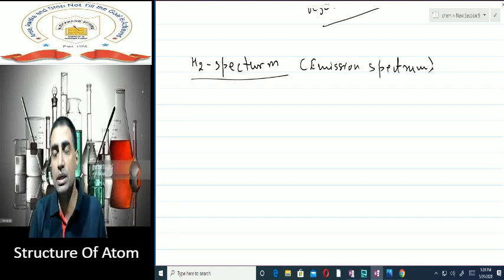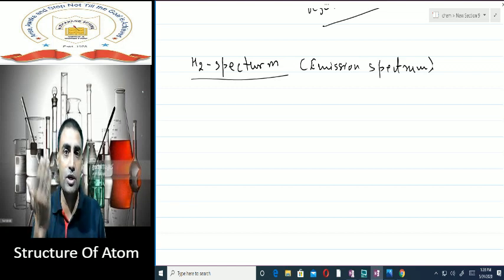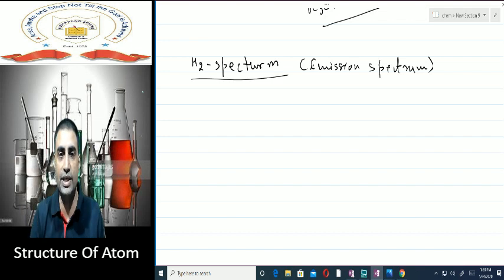If you remember, in the second video, I told you that this emission line spectrum which we get is characteristic of an atom. It is characteristic of an element. The emission line spectrum which is given by hydrogen is not given by any other element. So when the radiation is coming from the sun and we get an arrangement of lines, and we compare that arrangement of lines with that of different elements present on planet Earth, it matches exactly with that of hydrogen. So we conclude that the sun largely contains hydrogen gas.